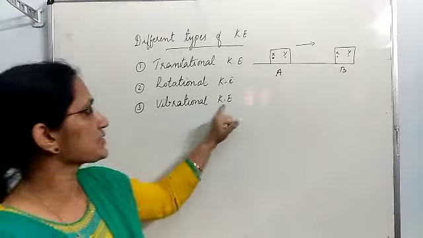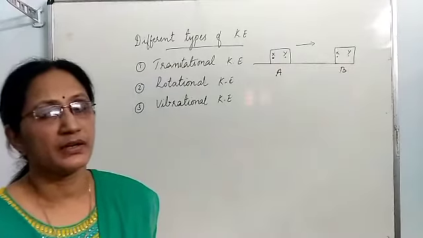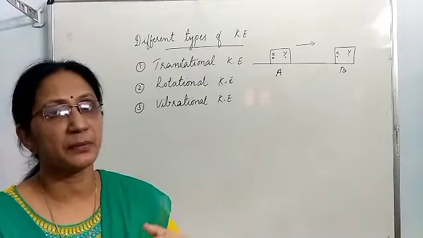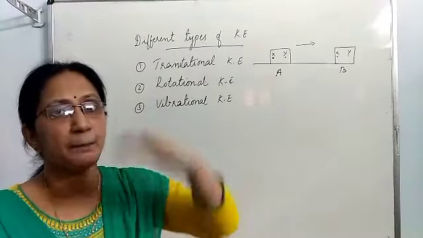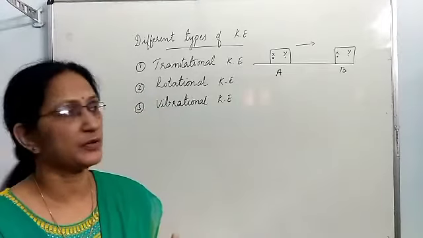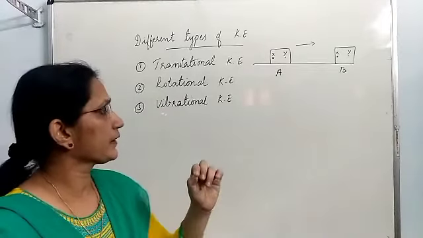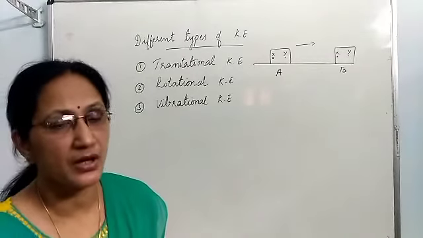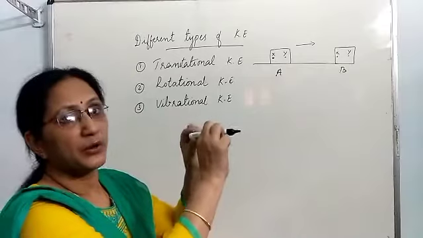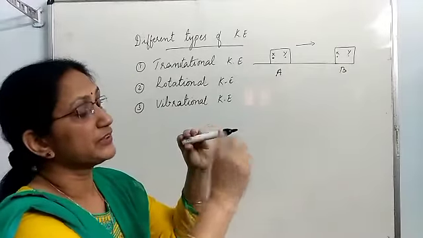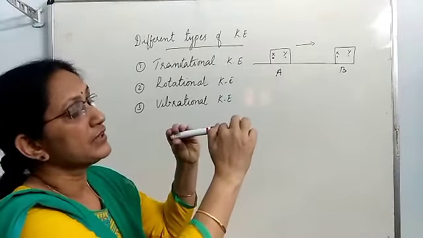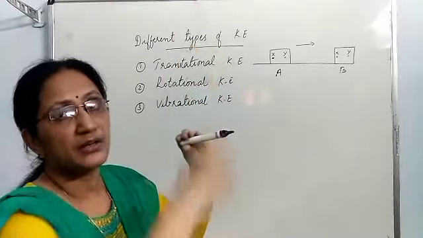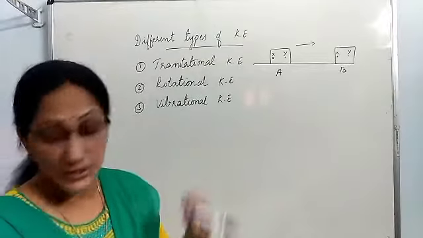Then vibrational kinetic energy. It is the kinetic energy possessed by a body when it vibrates. Vibrating means moving either up and down or to and fro. For example, the needle of a sewing machine, it makes vibrational motion. Or if you clamp the end of a steel ruler to the edge of the table and the free end of the scale, if you press down and release, it starts moving up and down. It is an example for vibrational motion.